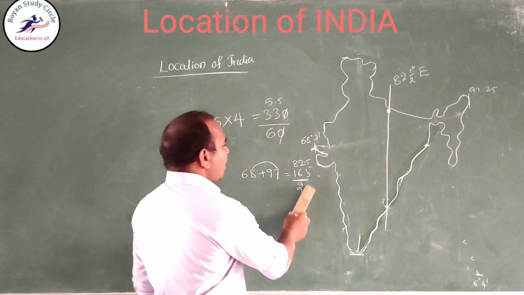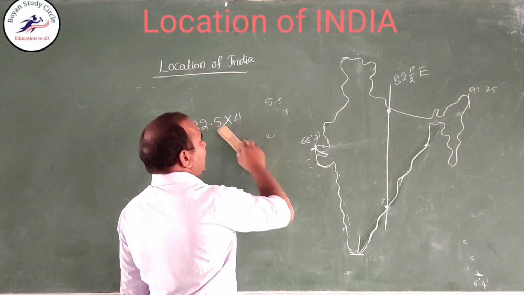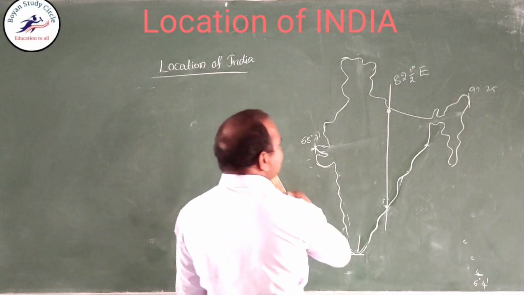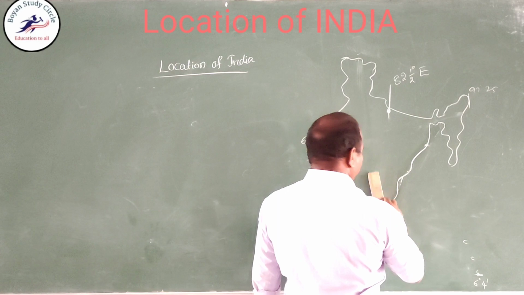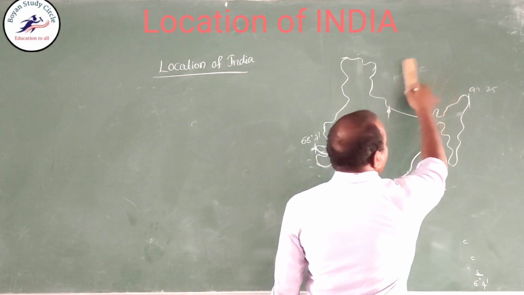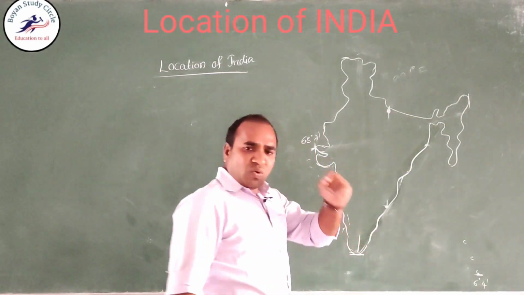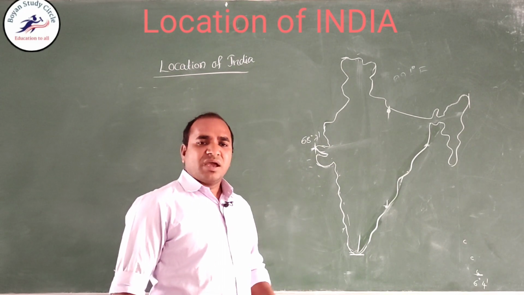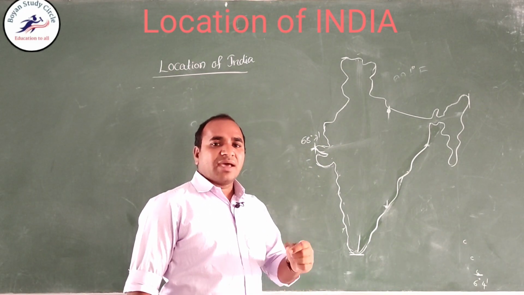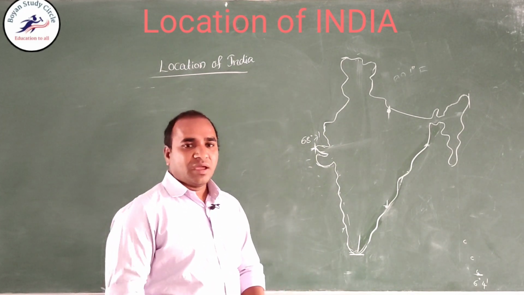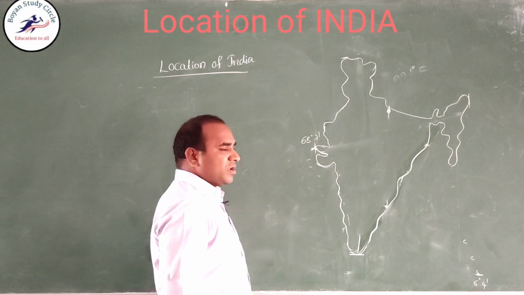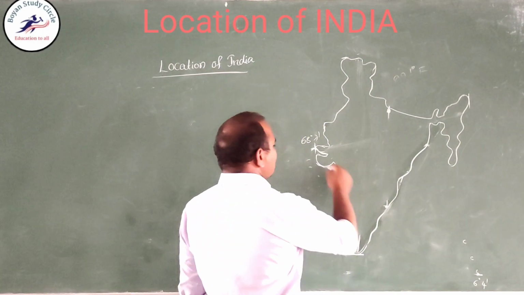Then coming to the Tropic of Cancer, 23.5 degrees north latitude is called the Tropic of Cancer. The Tropic of Cancer passes through the center of India.